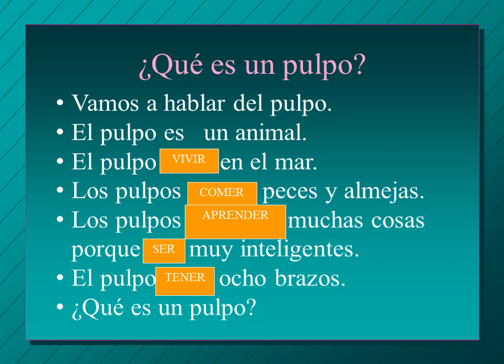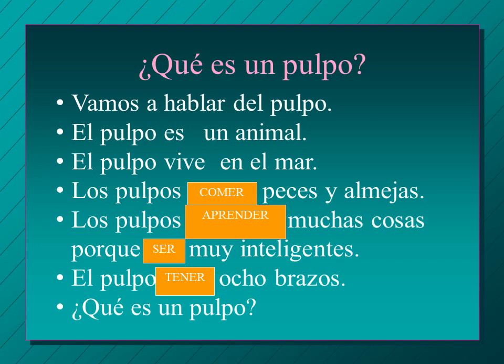El pulpo, vivir en el mar. So you have to conjugate vivir. Again, we're talking third person singular here. By the way, if you don't know, mar means the sea. El mar is the sea. So like marine animals live in the sea. So he lives in the sea. And to say he lives, vive. El pulpo vive en el mar. He lives in the sea.